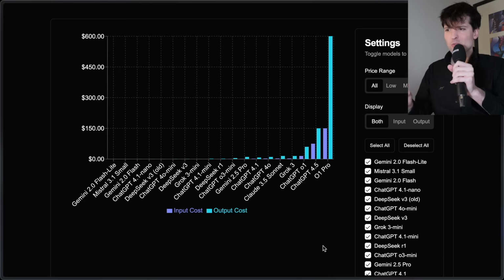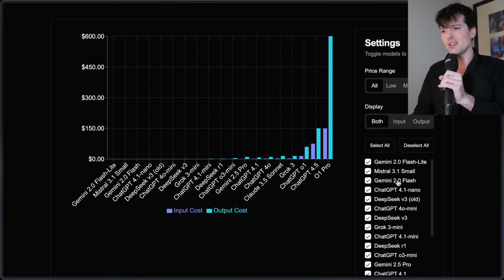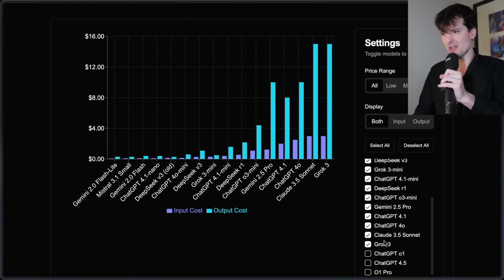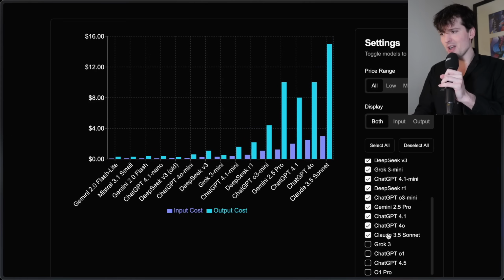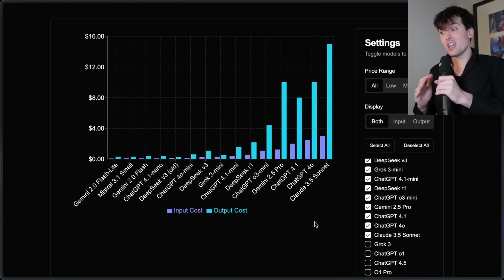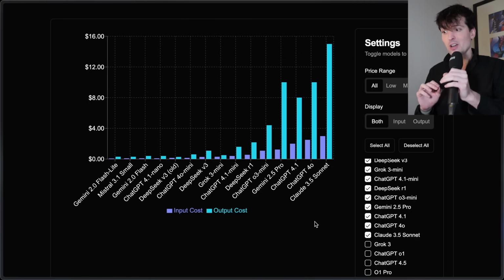I haven't updated my tracker site for keeping track of all the prices, but it's the exact same as O3 Mini. So as just a quick reminder, I'll uncheck these super expensive things to make this a little easier to process. O3 Mini is less than half the price of Gemini 2.5 Pro for output and roughly the same price for input. It's also cheaper than 4.1, which is kind of crazy because it's a lot smarter than 4.1.